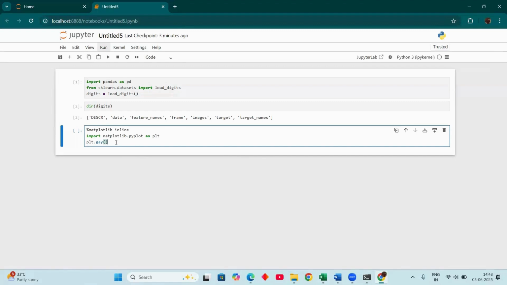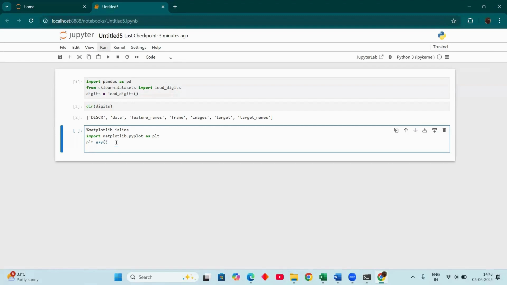It may be in the structure of zero and one, digits 0, 1, 2 to 9, in matrix form. A picture will be present where the pixels are broken down, so from that the machine can easily identify the number. For i in range of digits, what I want to show is the image, so I take images for i.